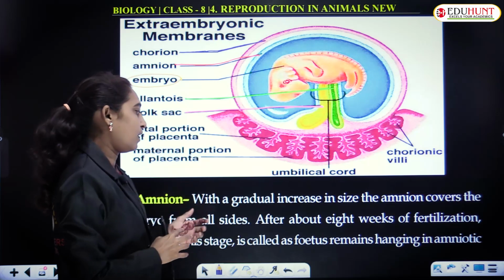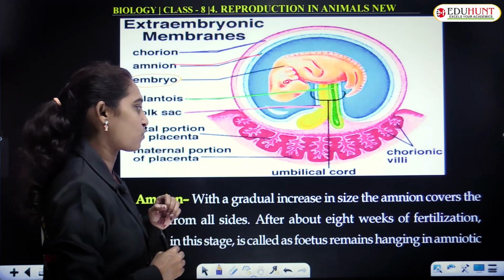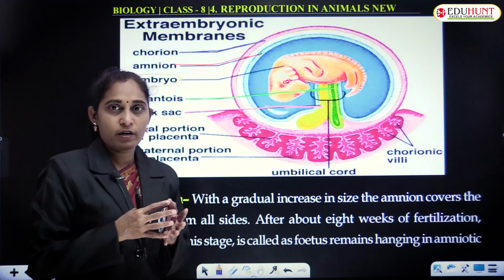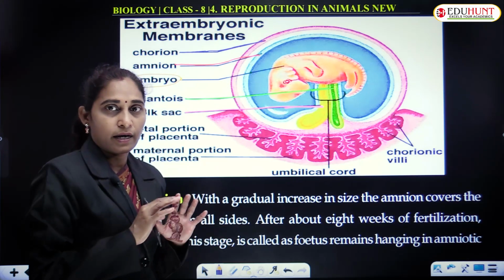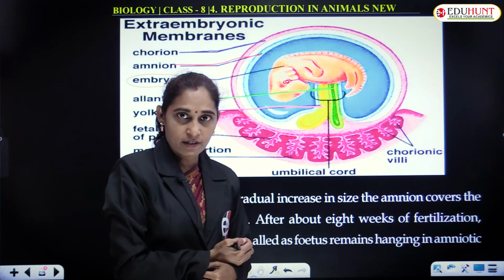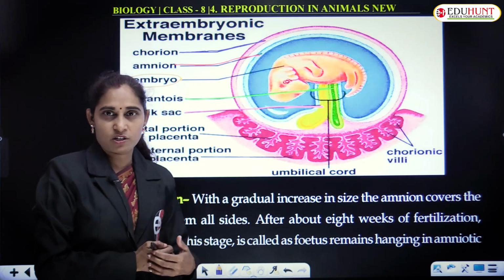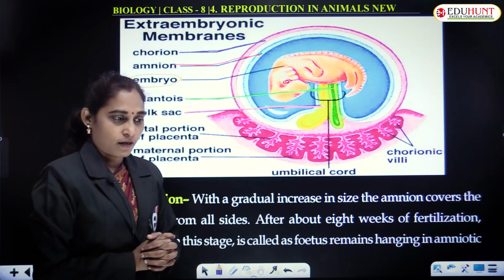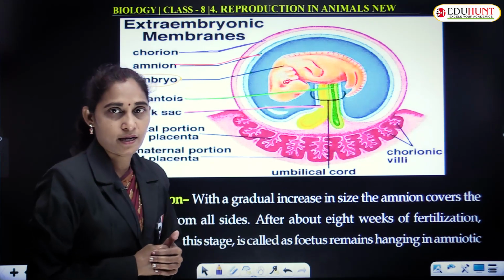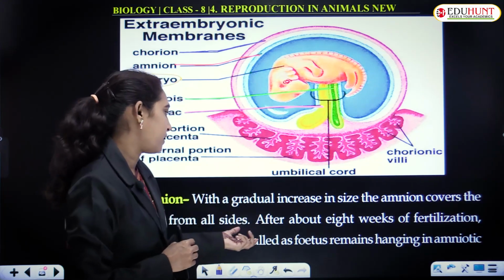Amnion increases in size and covers the embryo on all sides. The embryo is covered by amnion, which has a layer that secretes a fluid called the amniotic fluid, and sometimes this amniotic fluid may be used in case of sex determination. It is quite common in some backward areas, but whether it is correct or not, we cannot decide.